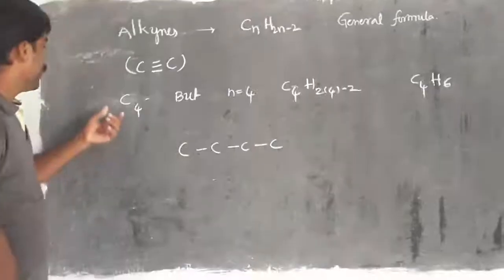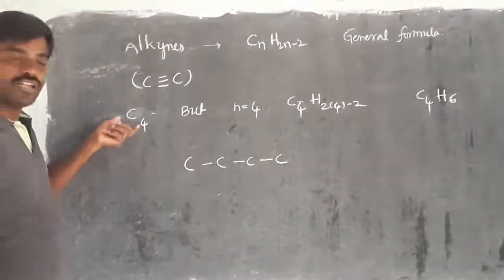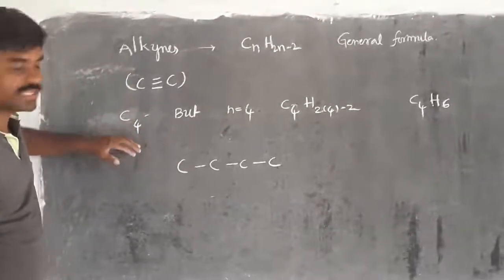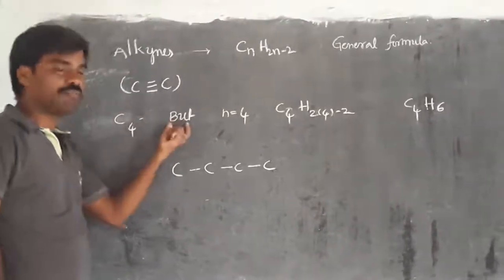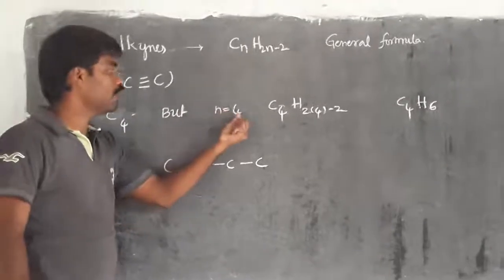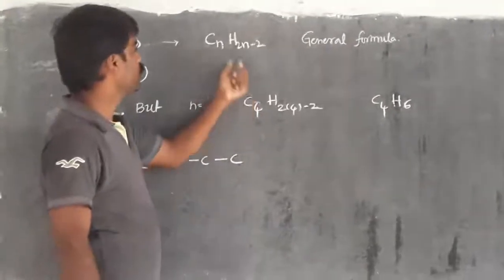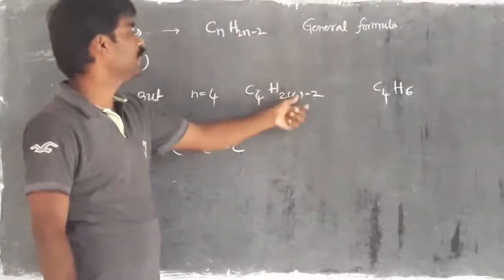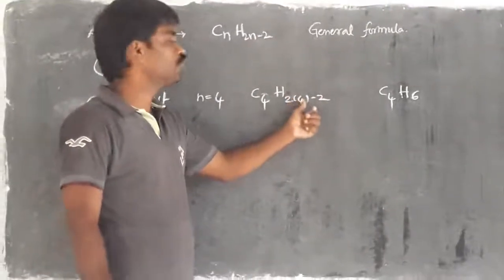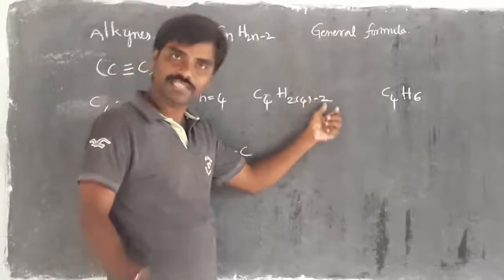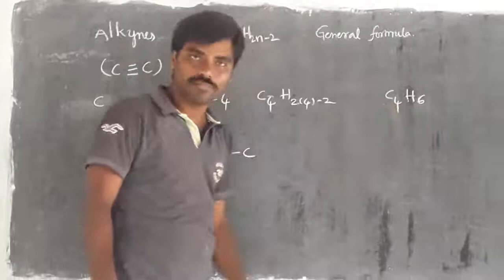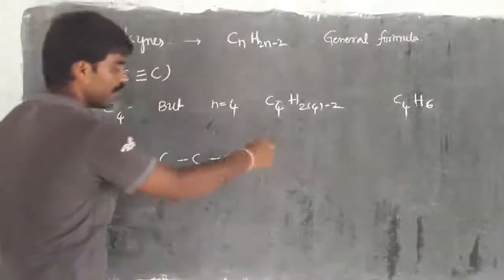Right? I am taking one more molecule. An alkyne molecule with 4 carbons. If 4 carbons are there, we have the prefix but. You have to take n as 4. You should substitute the 4 in the general formula: C4H, 2 into 4 minus 2. Then 2 fours are 8, minus 2 is 6. Then the H subscript is 6. Then you have to take 4 carbons.